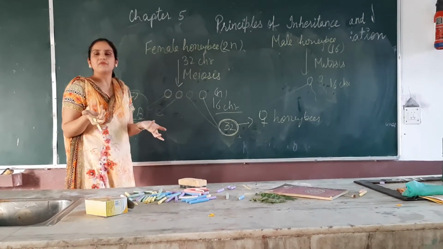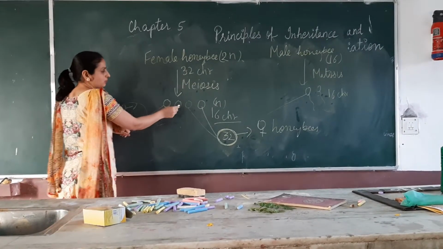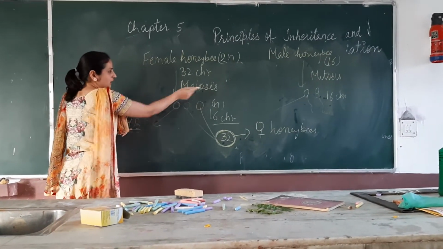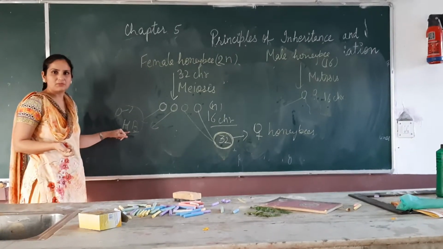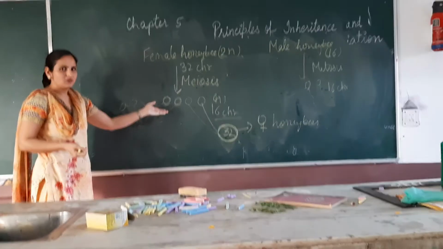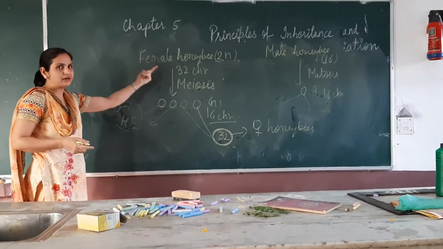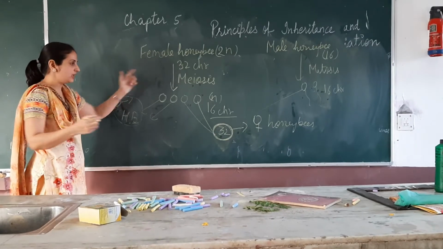So sperms come from the fathers. But these honeybees developed only from the mother's eggs. They did not require sperms for their production. So we can say these honeybees don't have fathers because they did not use the sperms, right? But they have grandfathers. What is the meaning of this thing?